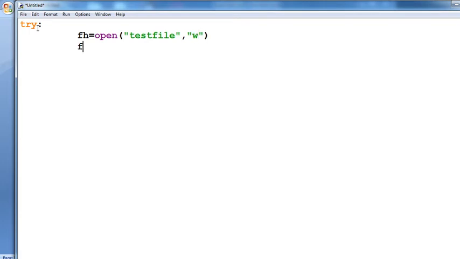Then fh.write("This is my test file. Very good afternoon, very good morning."), that is the content you want to write to the file.